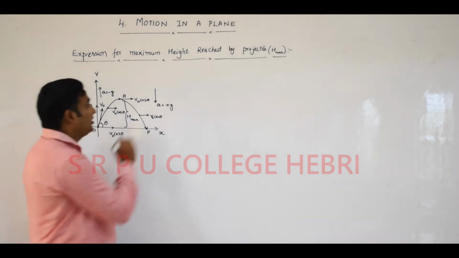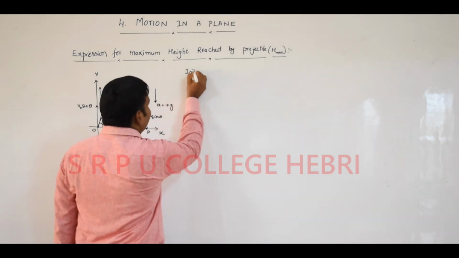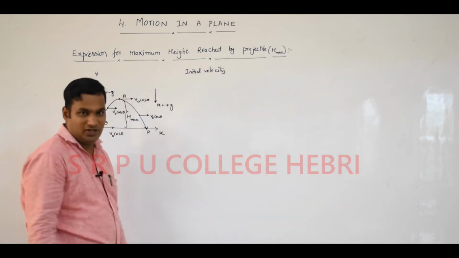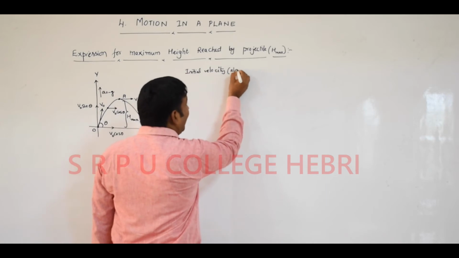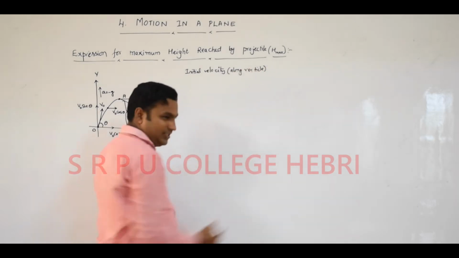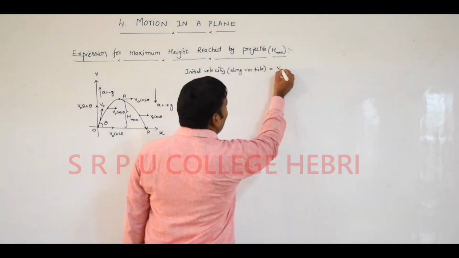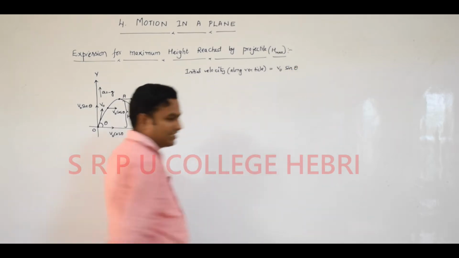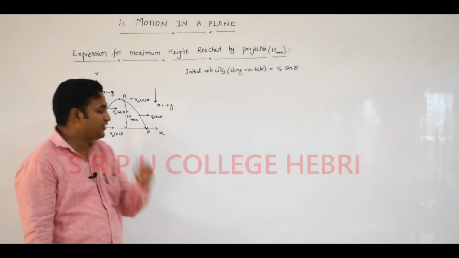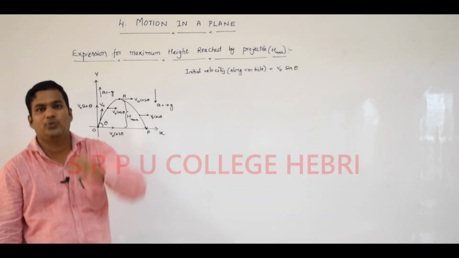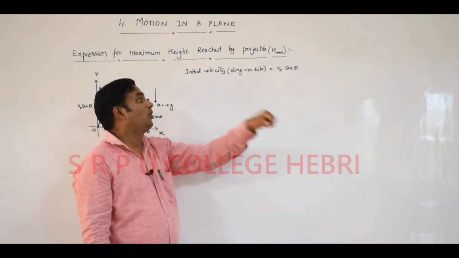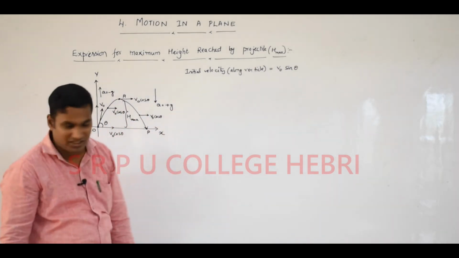Dear student, here initial velocity along vertical is equal to v naught sin theta, correct? Initial velocity along vertical is v naught sin theta, because to get the maximum height, particle should be moving in which direction? Vertical direction. We say that upward direction. That's why initial velocity along vertical is equal to v naught sin theta.